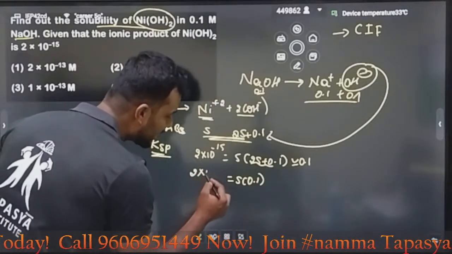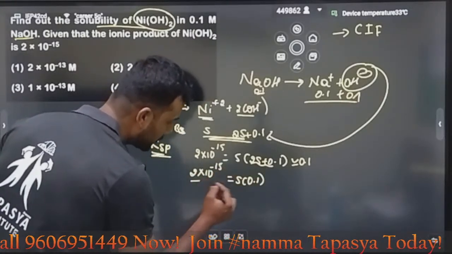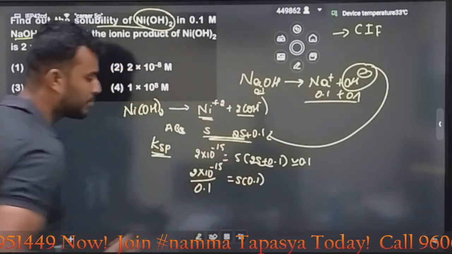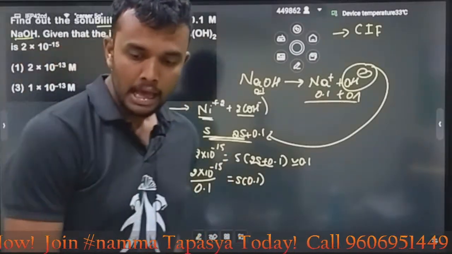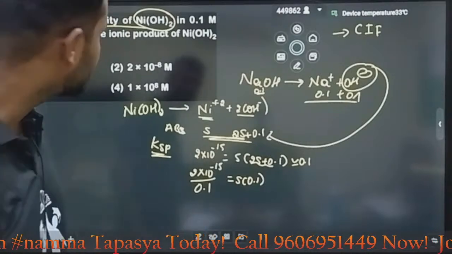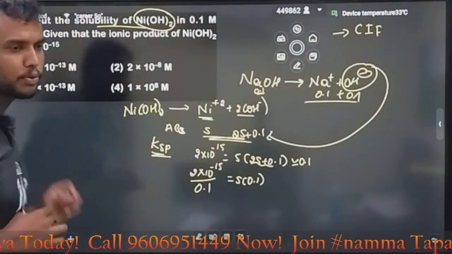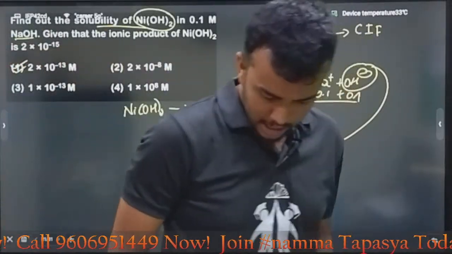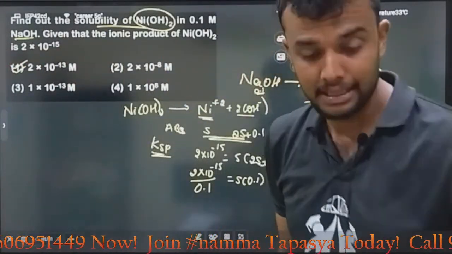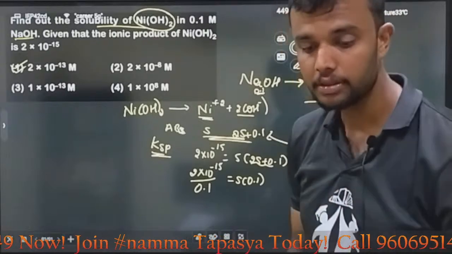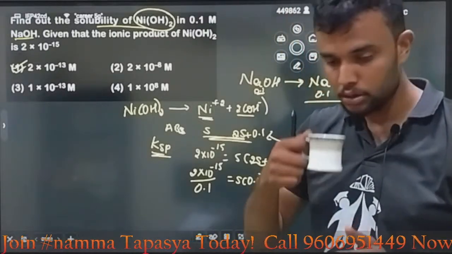Calculate, then tell me the answer in the chat section, my dear bacho. S is equal to 2 into 10 power minus 15 divided by 0.1. Calculate and tell me the answer in the chat section. If you calculate this, you will get option A, 2 into 10 power minus 13. What is the answer? 2 into 10 power minus 13. I hope it's clear.